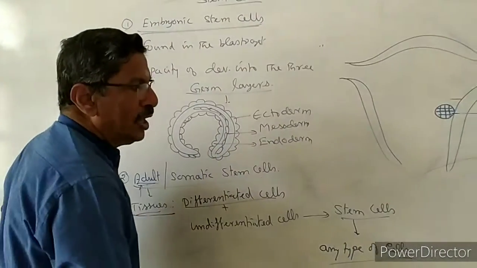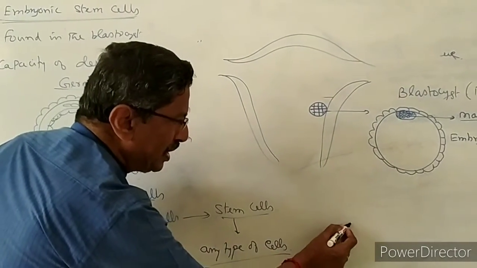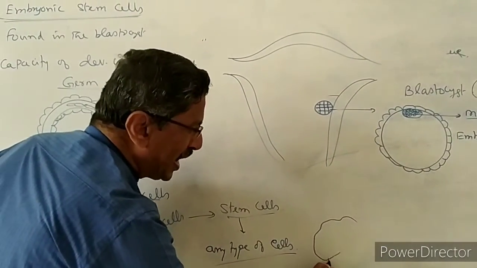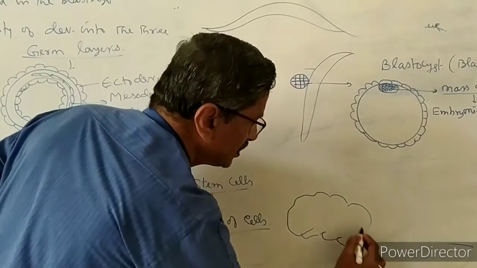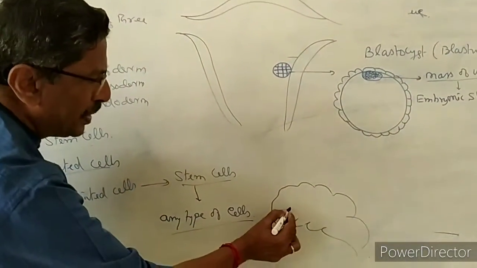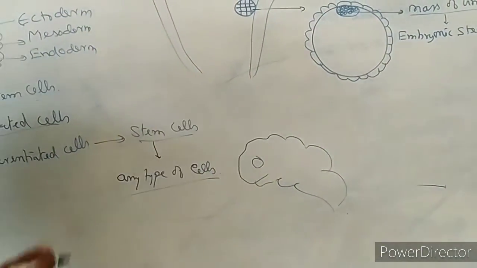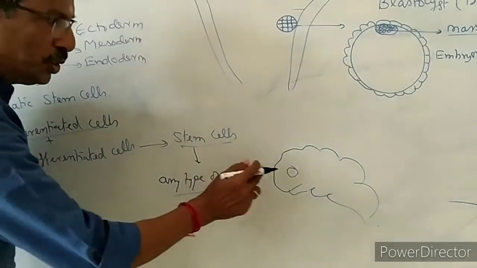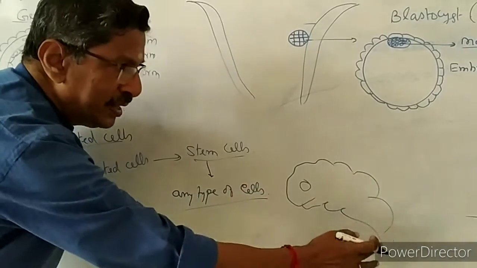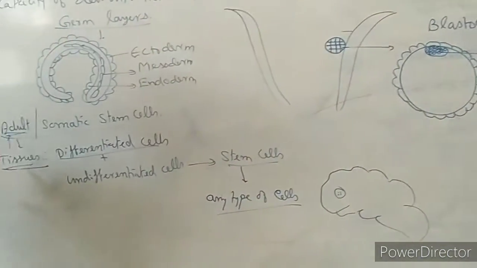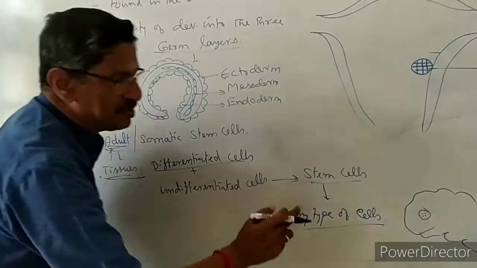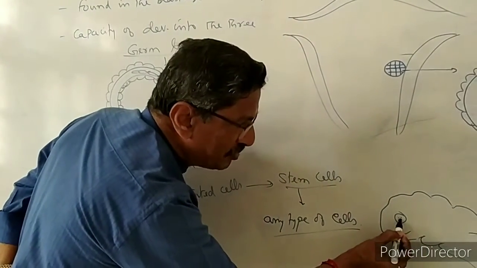For example, imagine a person met with an accident, and because of the accident, the brain is damaged. One part of the brain is damaged, it is a serious problem. What we can do is keep a few stem cells, somatic stem cells or adult stem cells, in the damaged brain. We have to stimulate them artificially.